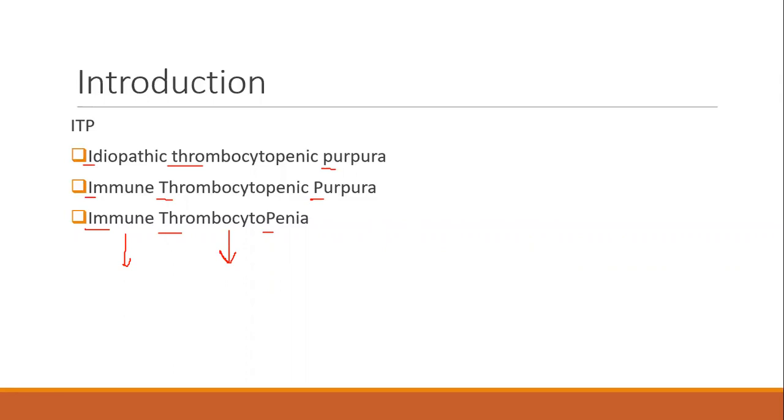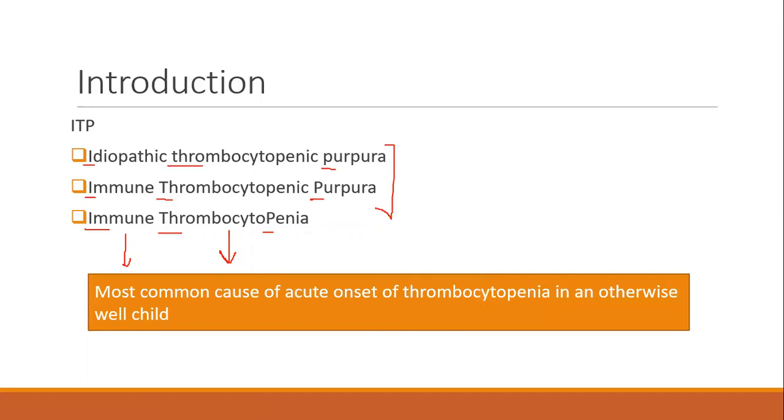And as to the manifestation, these two say purpura, but sometimes patient can present without purpura, with just mucosal bleeding. Purpura means a dry bleed, isn't it? So a skin bleed is generally called a purpura, right? And ITP, whichever way you want, you can call it. All are right. There's no wrong in this. The most common cause of acute onset thrombocytopenia in a previously well child is idiopathic thrombocytopenic purpura or immune thrombocytopenic purpura. So for the purpose of discussion, we'll just keep it as ITP. Let's not fight over which expansion is right.